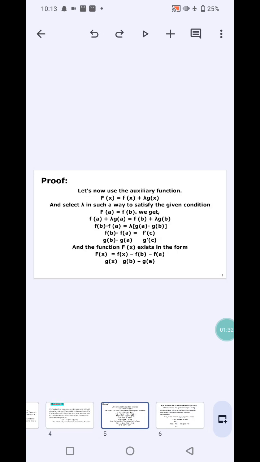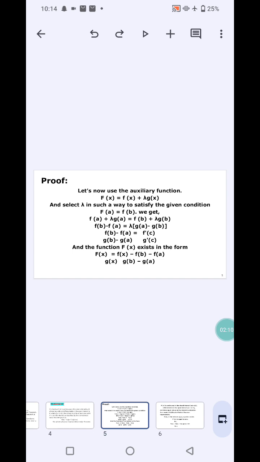Here is the proof. Cauchy's mean value theorem is based on the auxiliary function F(x) = f(x) + λ g(x), and we select λ in such a way as to satisfy the given condition F(a) = F(b). We get f(a) + λ g(a) = f(b) + λ g(b), so f(b) − f(a) = λ (g(a) − g(b)).